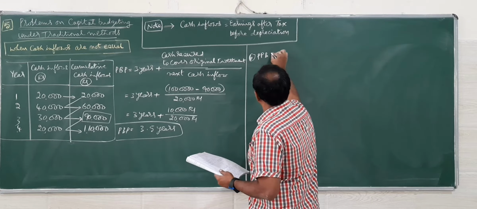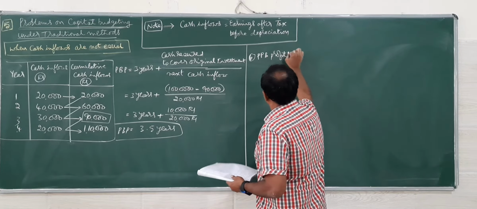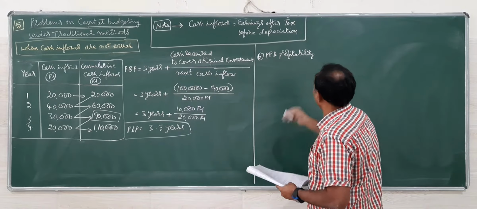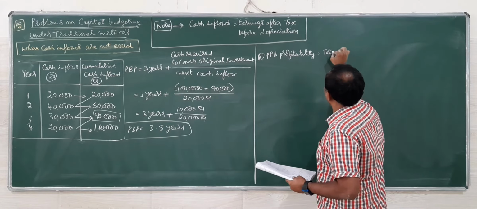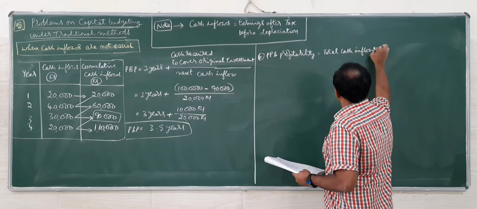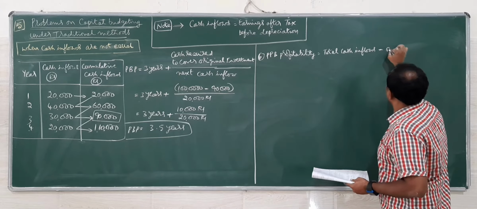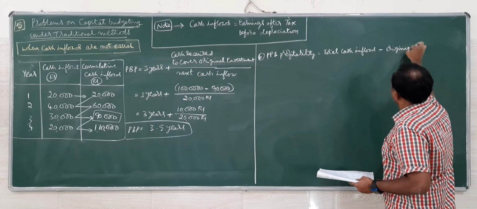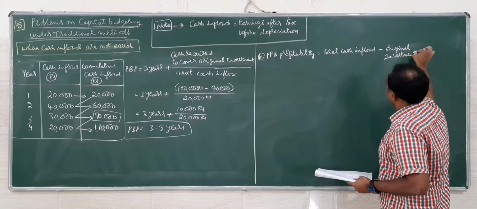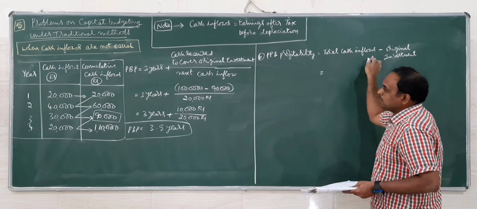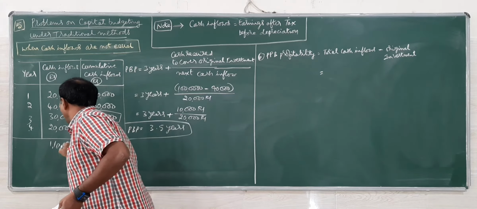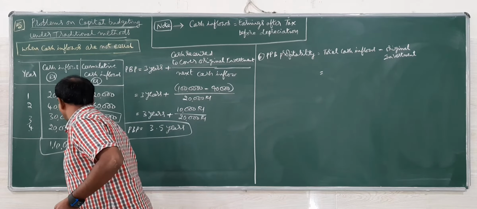Next, I'll go for post payback profitability. The formula will differ a little bit here: total cash inflows minus original investment. Total cash inflow for 4 years, if you add, is 1,10,000.